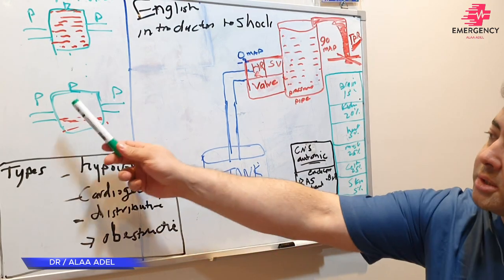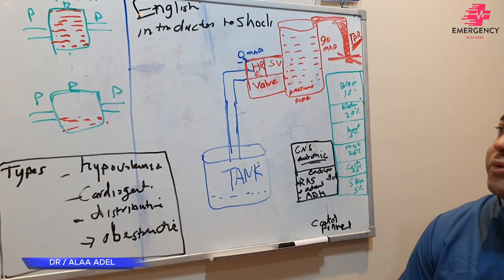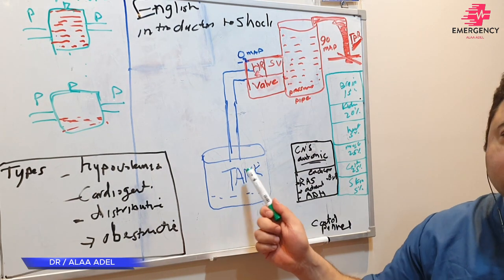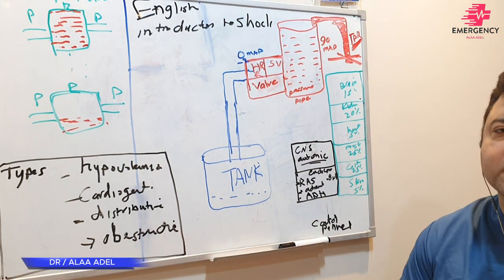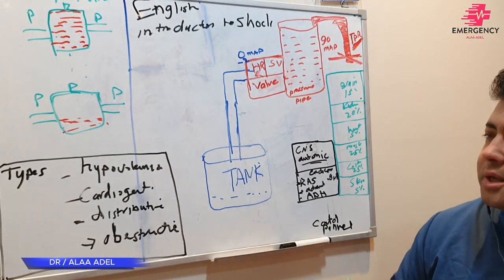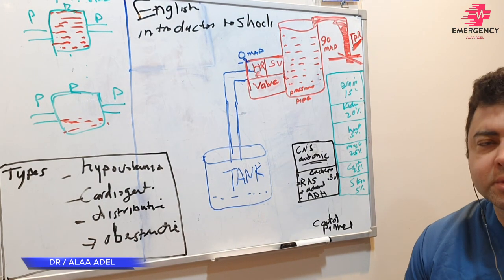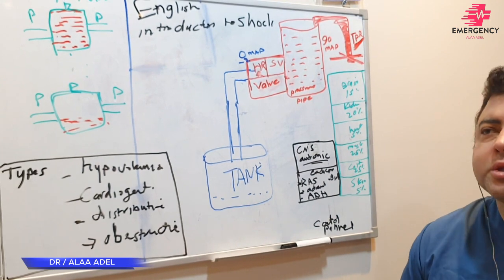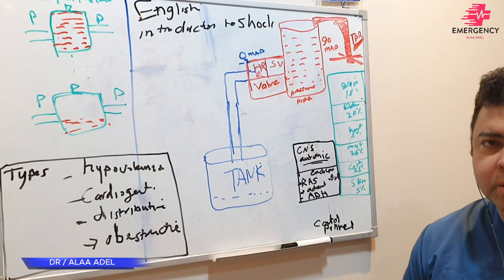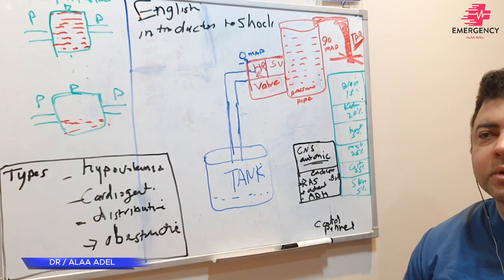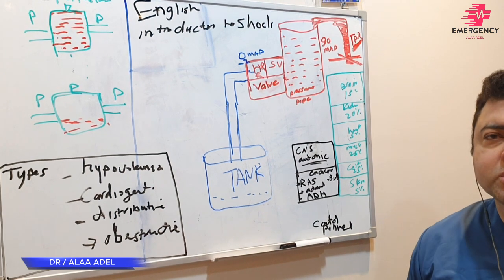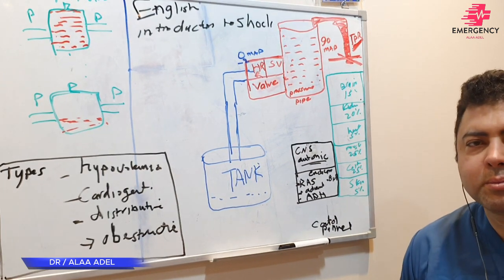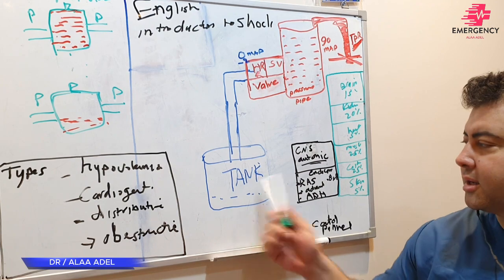And one of the most important things is how to perfuse the tissues, and I have already no water in the tank. The tank is mainly present in the veins. Veins contain more than 70% of our tank, and only 20 to 25% is in capillaries. So the main tank of our body is our veins. All tissues send their blood to the veins, to the tank.